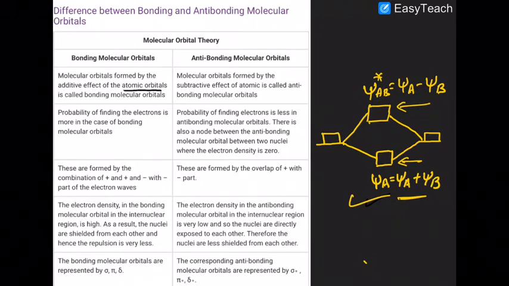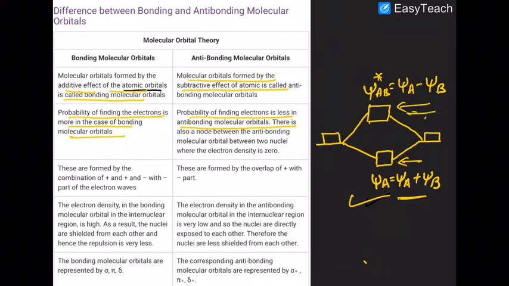So let's look at a quick overview of these differences. Bonding molecular orbitals are formed by the additive effect of the atomic orbitals, but anti-bonding MOs are formed by the subtractive effect of the atomic orbitals. The probability of finding the electron is more in a bonding MO, while it is less in an anti-bonding MO. The reason is that bonding MOs are lower in energy and anti-bonding MOs are higher in energy.